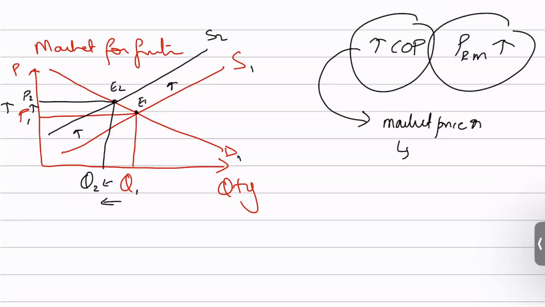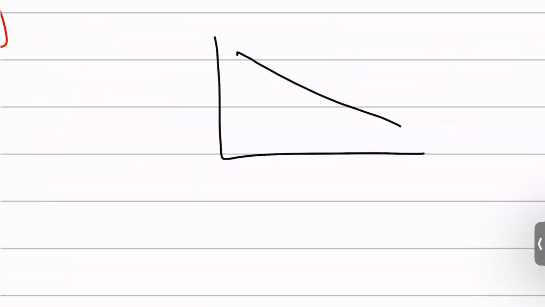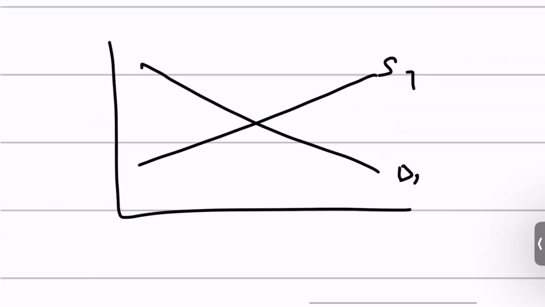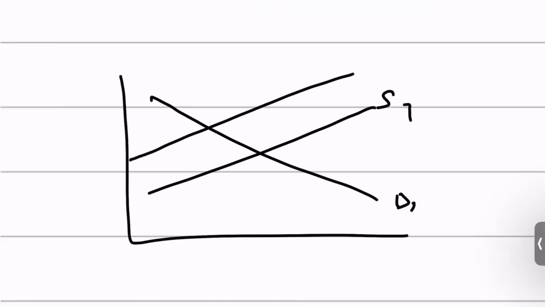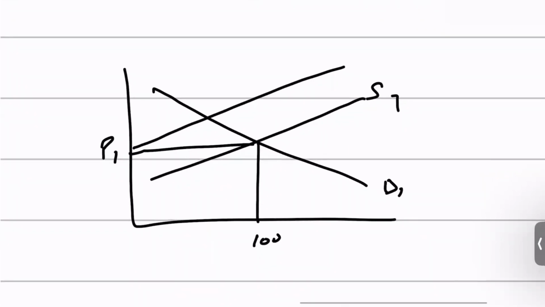But as far as learning is concerned and having knowledge is concerned, you must know that first there is a disequilibrium, and then it moves to an equilibrium. So just let me recap that for you. If this is demand and this is supply, and let's suppose that you are a furniture manufacturer and you manufacture tables, there is an inward shift in supply. Let's suppose 100 units were being demanded and 100 units were being supplied at the price of P1. And now what happens is